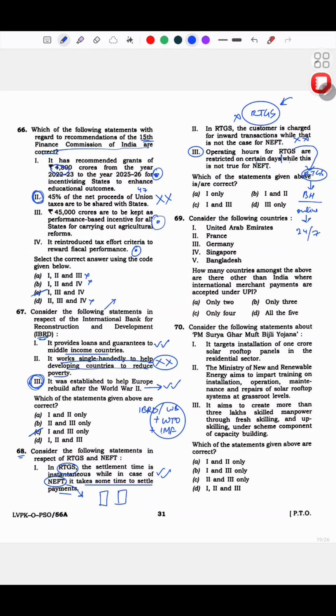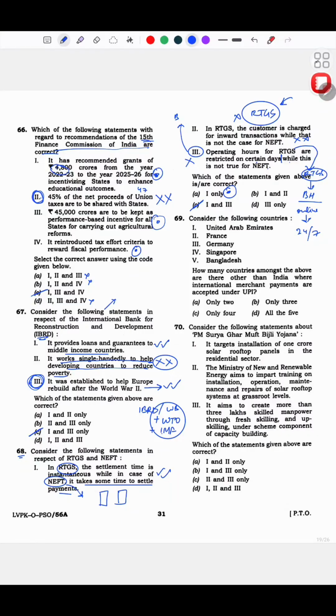What I did was I applied practical knowledge: operating hours are restricted, they are restricted every day, because you do RTGS only in bank hours. Okay, and then I thought this is wrong, and I went with 1. I didn't even think twice here. Technically the answer is supposed to be 1 and 3. Sorry, my bad. I went with 1 and 3. Okay, the answer is supposed to be 1 only.